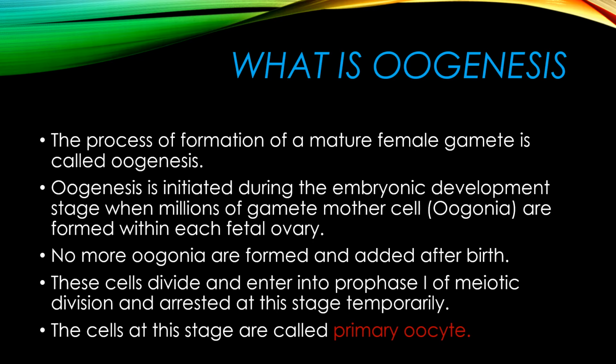When the fetus is female and growing in the mother's body, in the fetal ovary only, this process will begin.